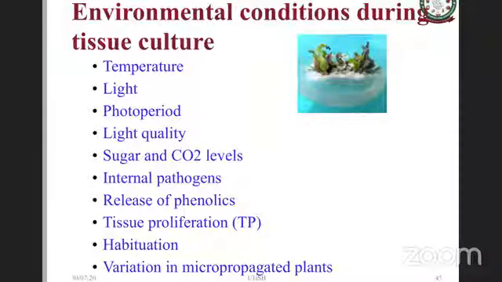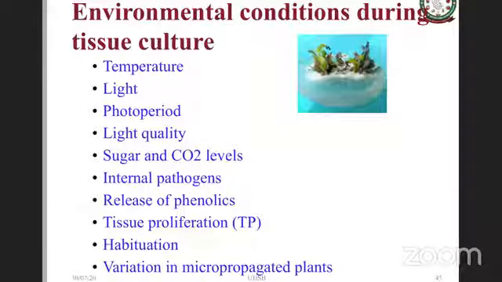Many times pathogens will be there in the explant. They may not appear for some time. And once you subculture, after 4 or 5 subcultures, when your culture is really built up, all of a sudden a bacteria might come up. One has to take care of those, because that's going to spoil the whole thing.